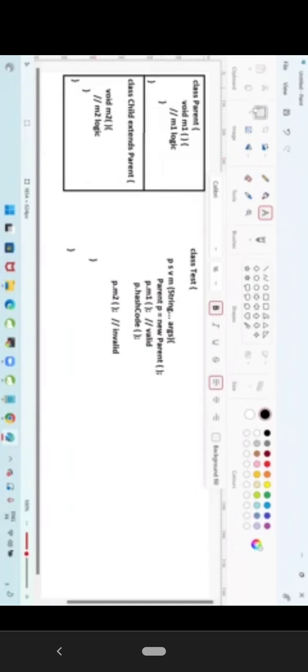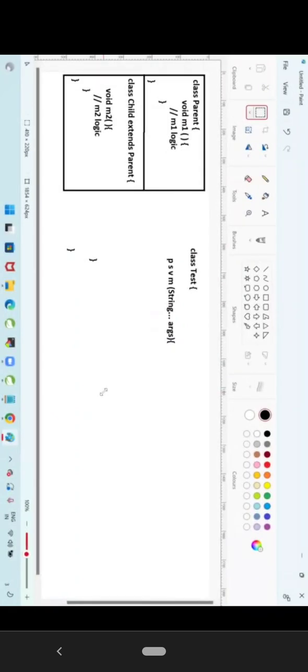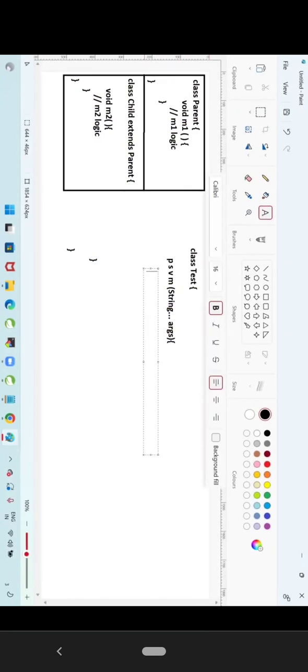Yes. Now, I am not going to create a parent object because reusability is not there. I am going to create which object now? I am going to create a child object. Child C is equal to new Child. I will call C dot M1. I'm calling C dot M1.